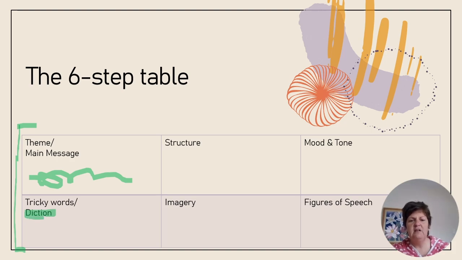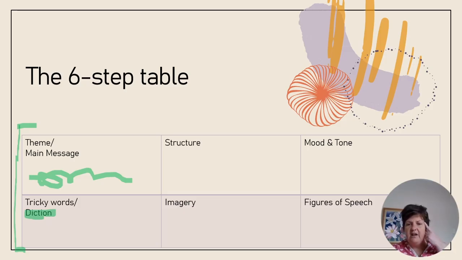Then imagery, I'm saying it over and over because it refers to the pictures created in our imagination that put across a message or a feeling within the poem. Note, guys, that there are different types of imagery. Imagery can be conveyed through figures of speech. Imagery can also be conveyed by appealing to our five senses.